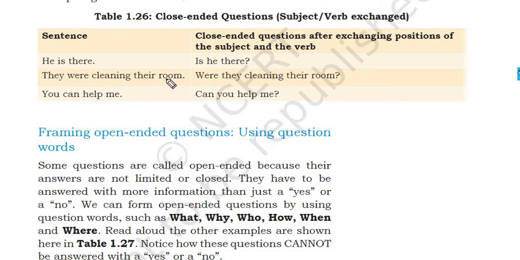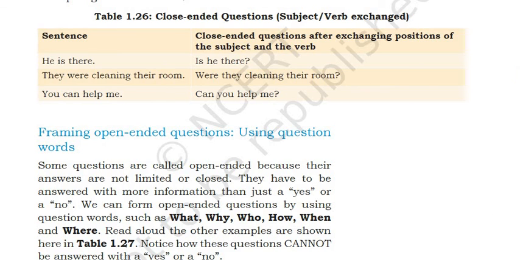He's there. Is he there? They were cleaning their room. Were they cleaning their room? You can help me. Can you help me? Like this, you can change the verb and subject, and it will change into a close-ended question, right?